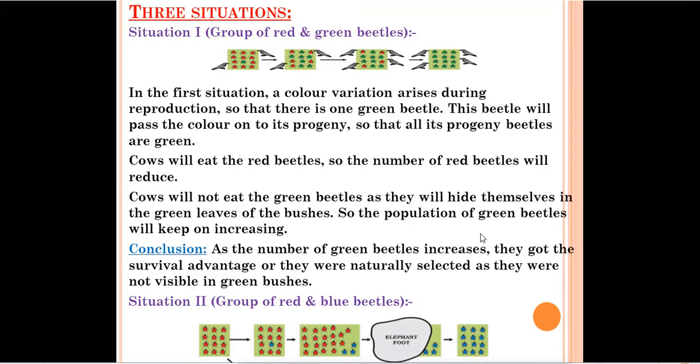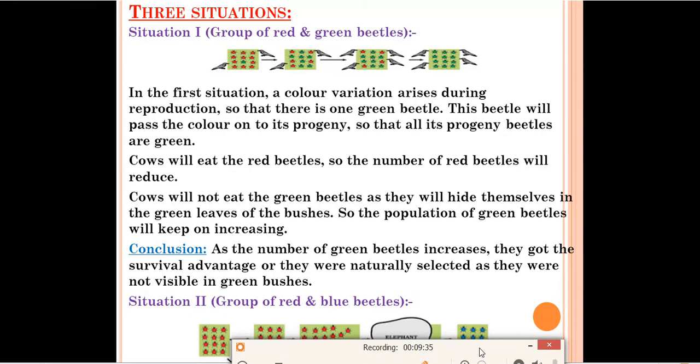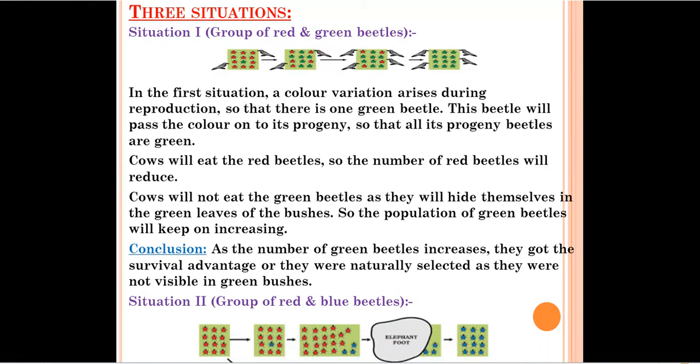After that what will happen? One elephant will come and stamp his foot on the beetles. This is a kind of accident. So after that what will happen? The number of red beetles will decrease, and only a few of the blue beetles will be left. They will survive and increase their population. So in the last stage we see that the number of blue beetles is increasing in this case. Now we'll discuss this situation number 2.